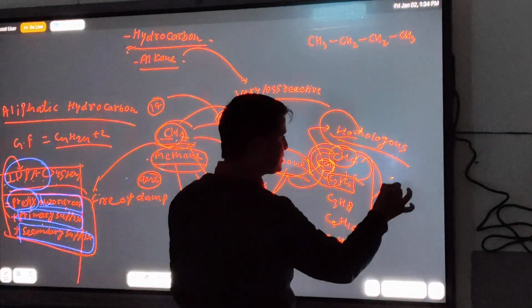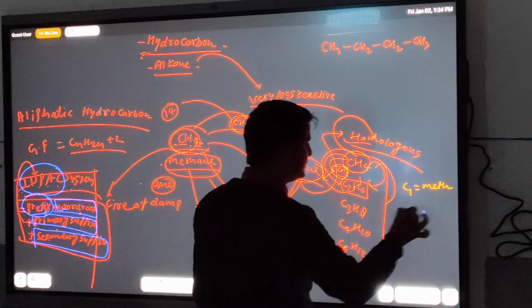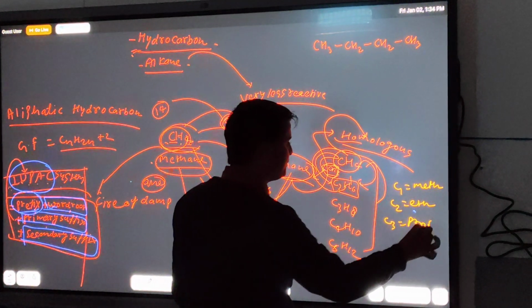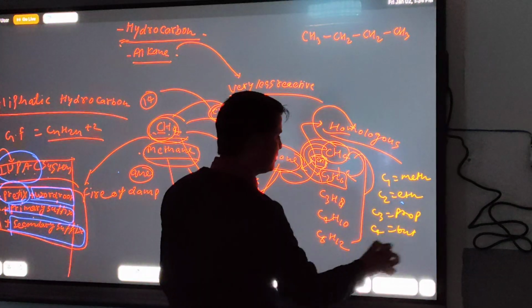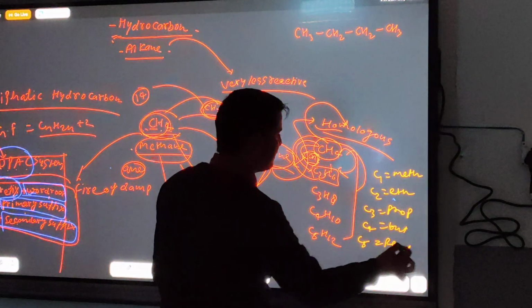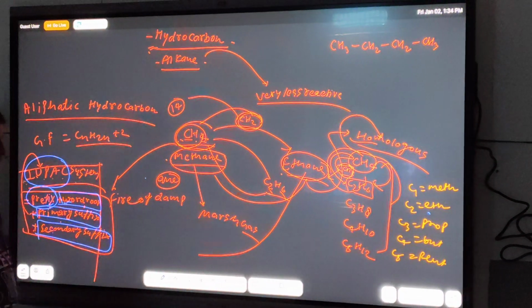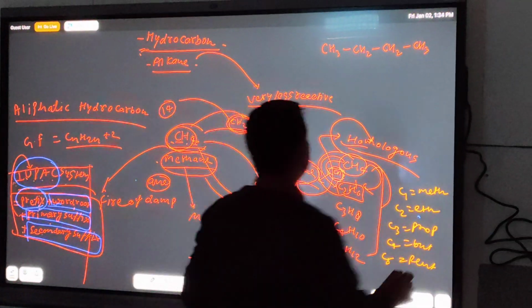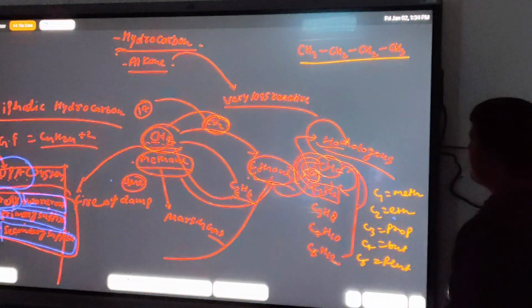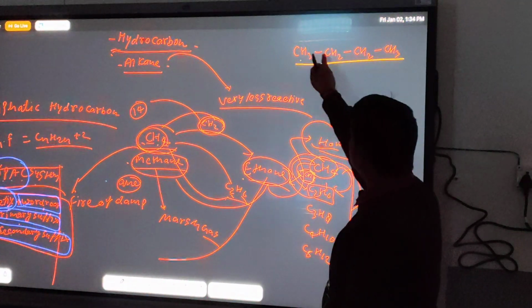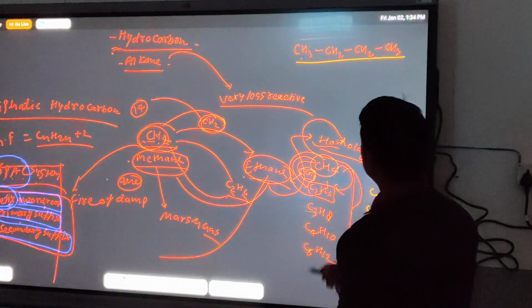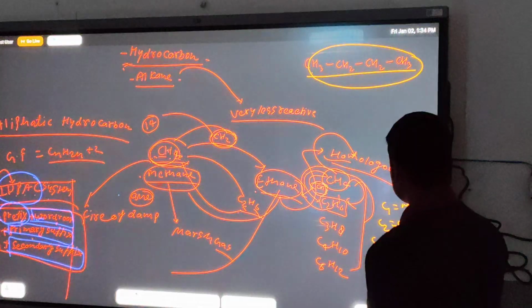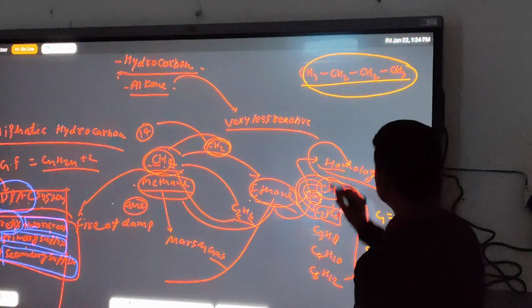according to the number of carbons, C1, it means meth. C2, then eth. C3, then prop. C4, but. C5, pent, as well as C6, then hex, hept, oct, non, and several types of word roots related to the organic compound. So in this structure, first of all check how many carbons are involved in this formula. So you can say 1, 2, 3 and 4 carbons are present in this structure. Then according to this word root, first of all write here but.